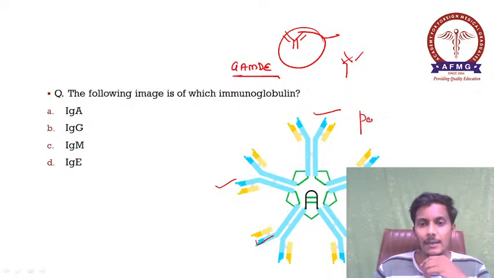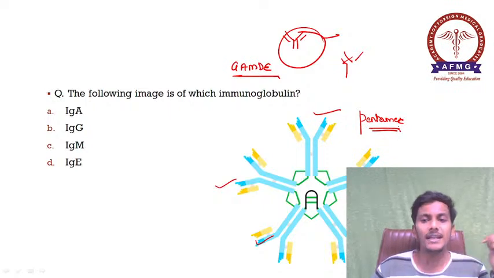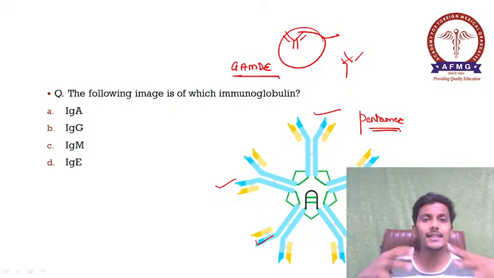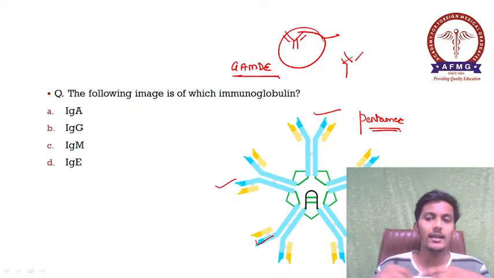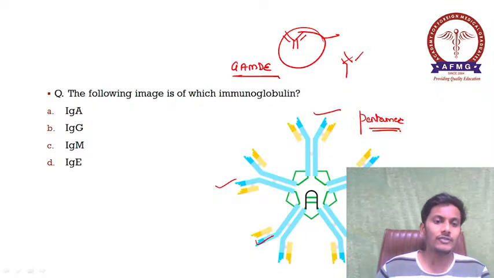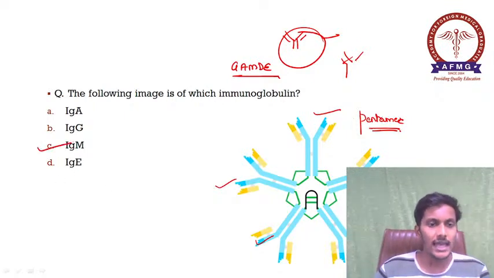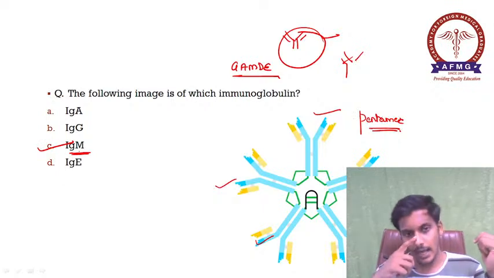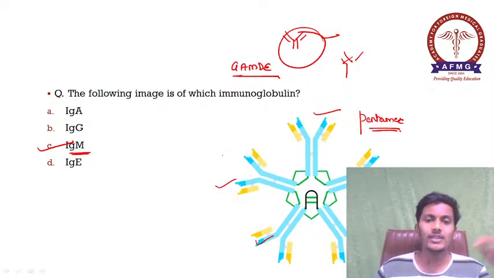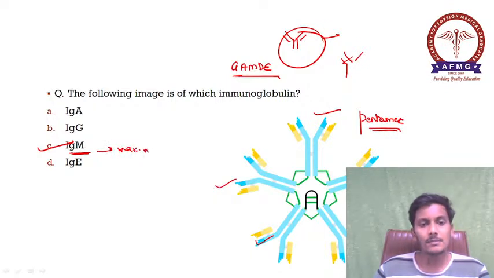So this is a pentameric structure, a pentamer. And which immunoglobulin is a pentamer? The highest molecular weight and a pentameric structure belong to the IgM immunoglobulin. So please remember, IgM is the immunoglobulin with a pentameric structure, and also it has the maximum molecular weight.